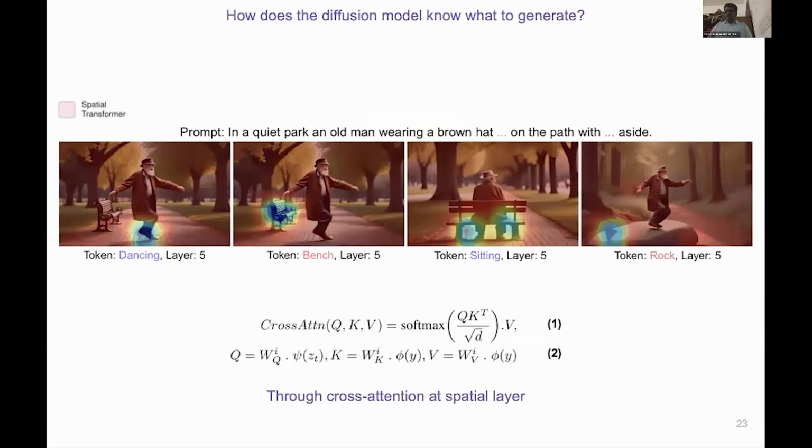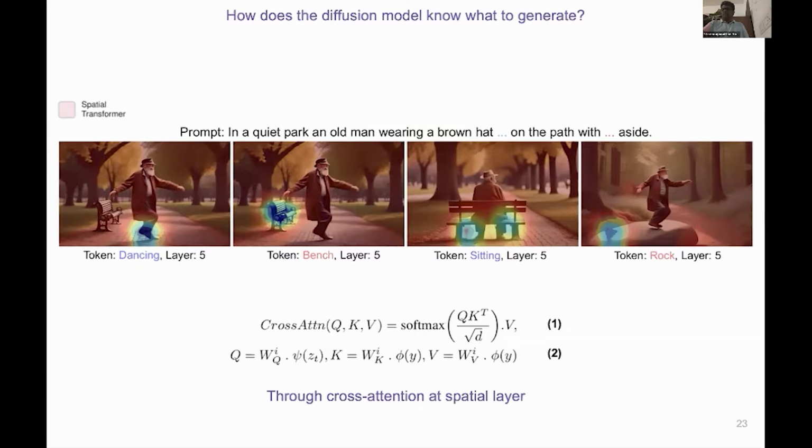Let's take this example. We can actually visualize the behavior we showed as equations through the diagram here. So here is a generation from the prompt: "In a quiet park, an old man wearing a brown hat on the path with a side." Each panel shows the spatial attention map for a particular token at layer 5 of the spatial transformer in the architecture I just showed.